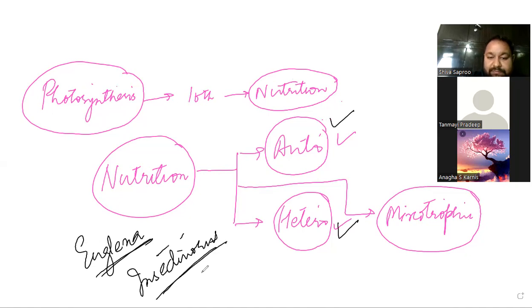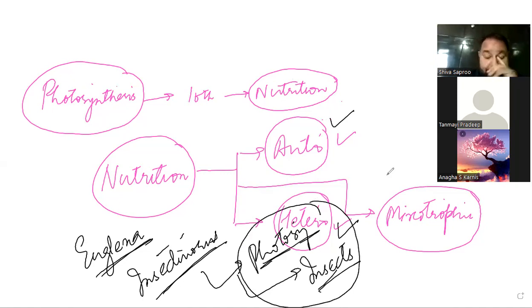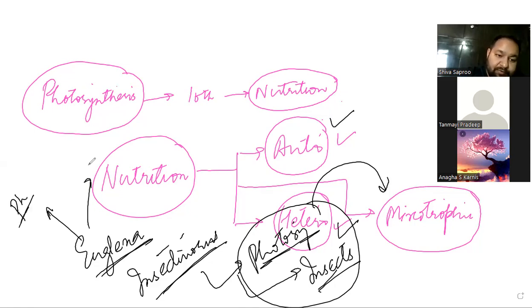Insectivorous plants perform photosynthesis, but at the same time, they consume insects. So it is heterotrophic as well as autotrophic, and we call it mixotrophic. In the same way, Euglena performs photosynthesis during the day and saprophytic nutrition during night. Saprophytic is surviving on dead and decaying organisms.